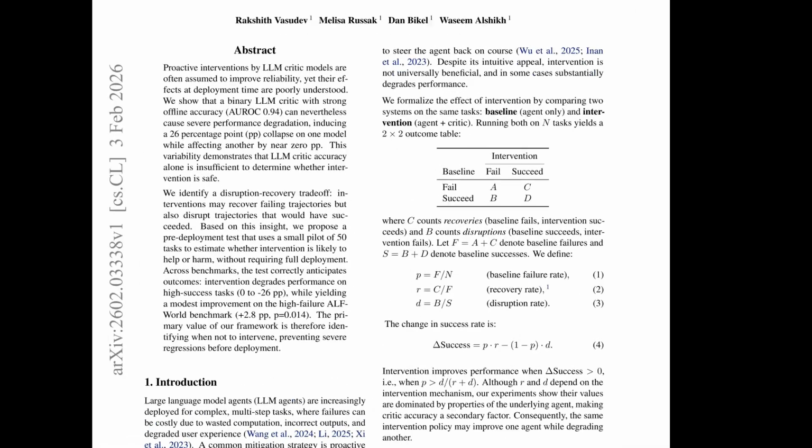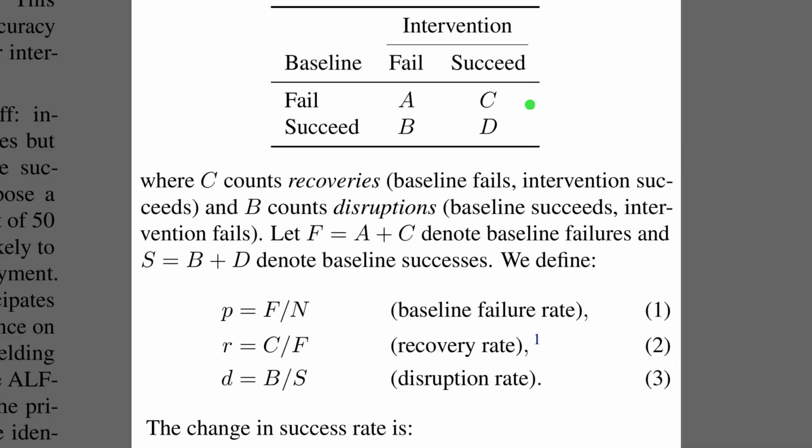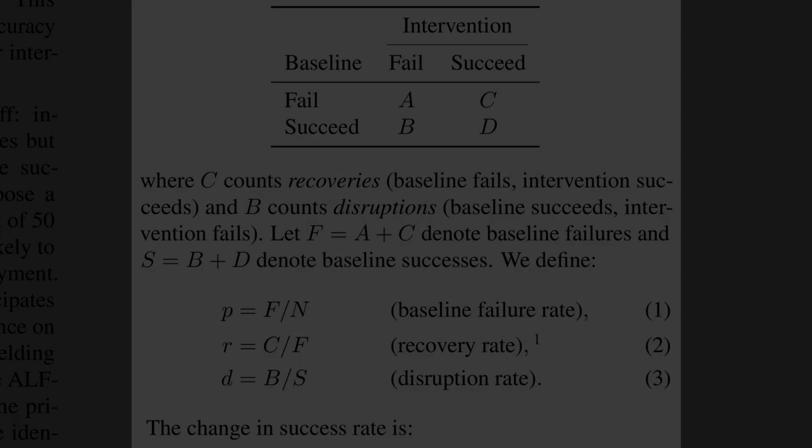So to formalize exactly when interventions help, the authors present this outcome matrix. The rows show the baseline result, and the columns show the result after intervention. The most important variables are C, representing recoveries where the model fixes a mistake, and B, representing disruptions where it breaks a correct solution. These counts feed into the equations below, defining the recovery rate R and disruption rate D, which quantify the trade-off between fixing errors and causing new ones.